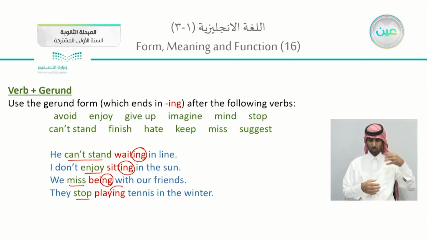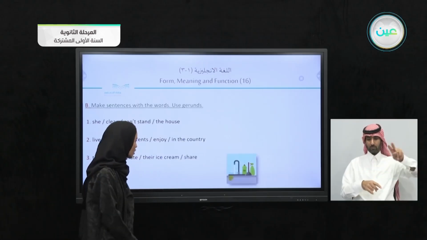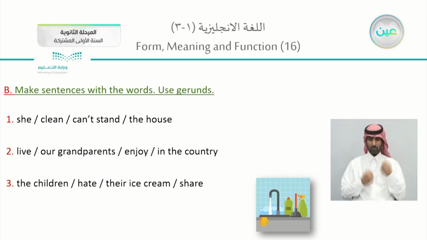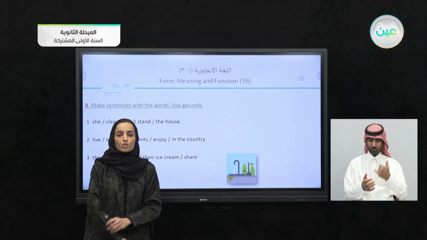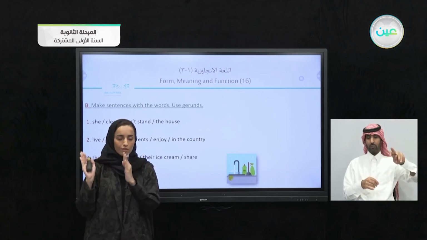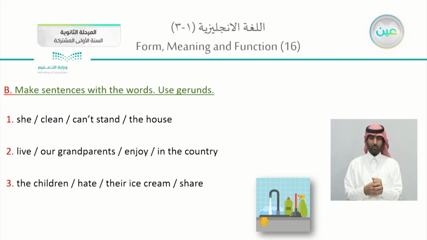Stop and doing, which is playing. So any one of these verbs will be followed by the gerund of the verb. In your books, page 16 as well, exercise B, make sentences with the word use gerunds. So you will unscramble the sentence. However, the most important part is to use the gerund. Try to put one of the verbs in the list, then it will be followed by the gerund.